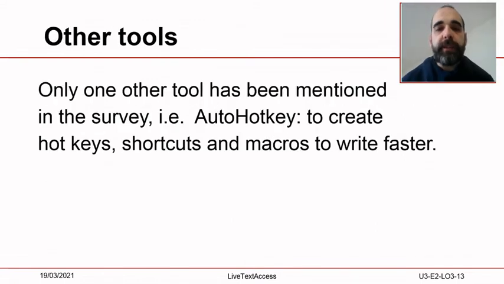Machine translation and search engines are the tools which are most frequently used by the real-time subtitlers who answered our survey. Only one other tool has been mentioned, AutoHotkey. This software program makes it possible to create hotkeys, shortcuts, and macros to write faster. We have talked about these topics in the Element 1 section of this unit.